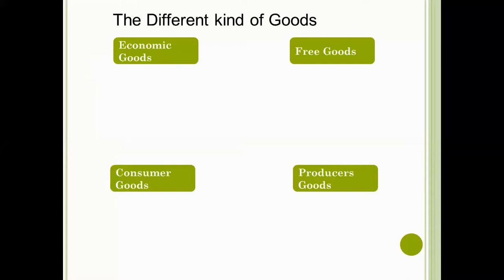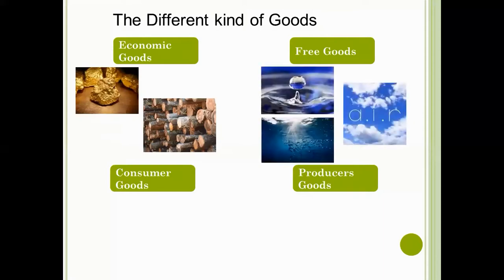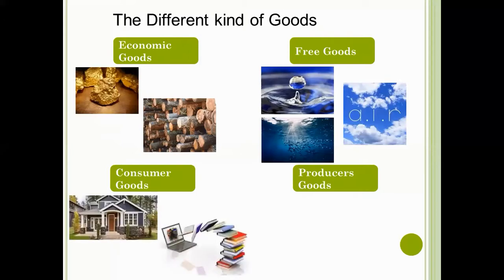So we are going to differentiate the four different kinds of goods. For economic goods, again, we have minerals such as gold, and then we have oil and wood. These are economic goods. Free goods are goods that are useful but abundant. So we have air, water, the ocean, land. So these are the free goods. You can see the differences. And for consumer goods, we have houses, computers, and books. They are ready for consumption and give direct satisfaction.